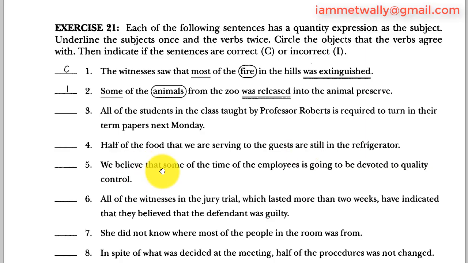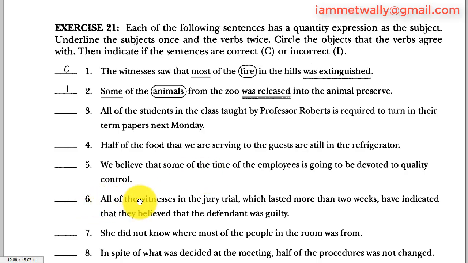5. We believe that some of the time of the employees is going to be devoted to quality control. We is the subject, believe is the verb, that is a connector. Some of the time is the quantity expression, time is the object. Of the employees is a prepositional phrase. Is going is the verb for the object time. The match is singular, time is singular, so 5 is correct.